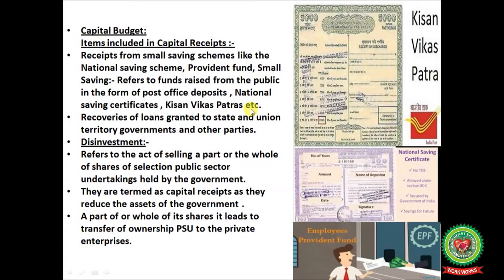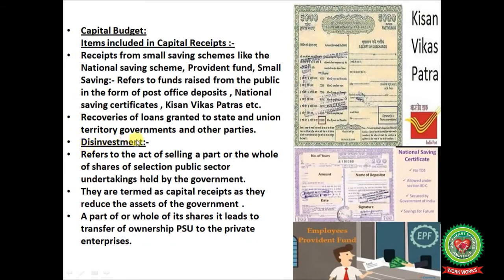All these are examples of small savings. Recoveries of loans granted to the state and union territory governments and other parties. So these items are included in capital receipts and come under the capital budget.